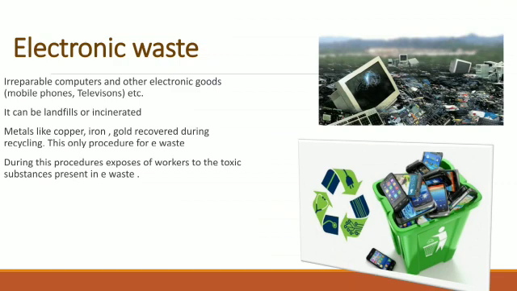Some are recycled, some are not. Most electronic items can be recycled. As you can see in the picture, some are irreparable. You can't repair them, so you can directly throw them into the dustbins.